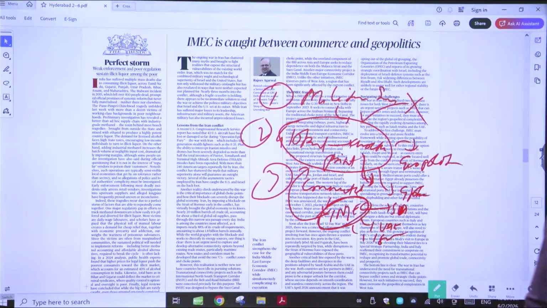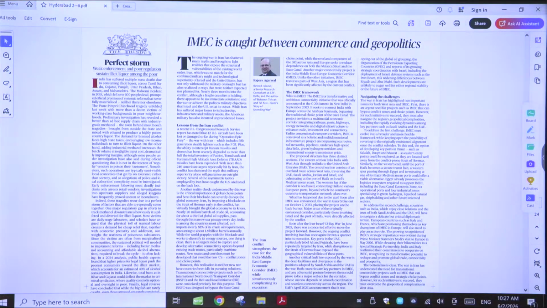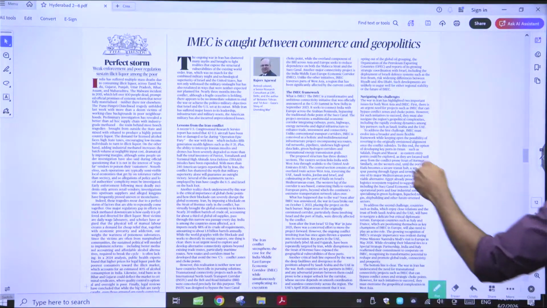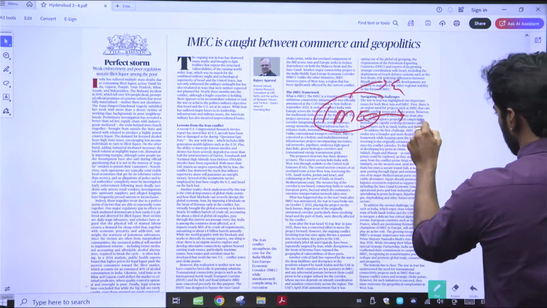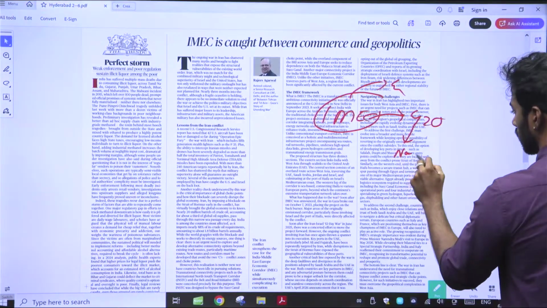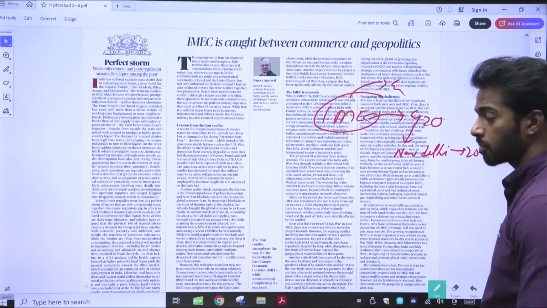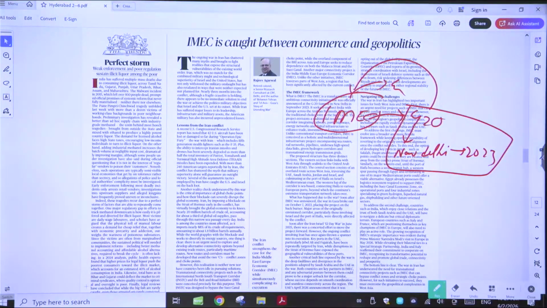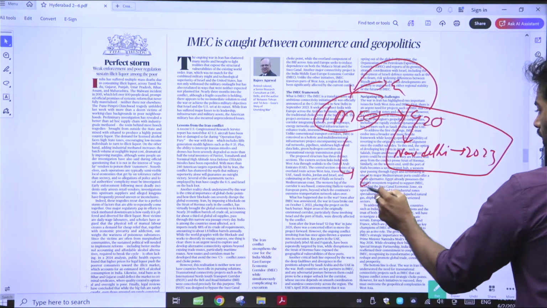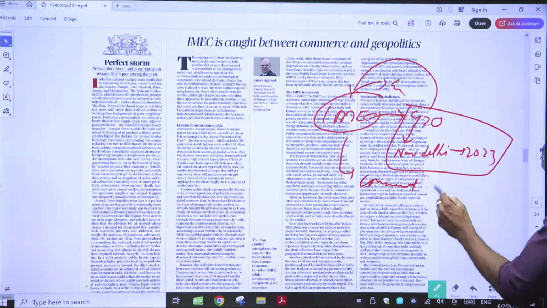Okay. So those are the three things that we understood through the war between the USA and Iran. Now, what is IMEC? IMEC is an economic corridor, as I was saying. This was brought up at the G20 summit that happened in New Delhi in 2023. That summit led to the formation of IMEC. Now, what are the parts of IMEC? The main objective of IMEC is to connect India and Europe.